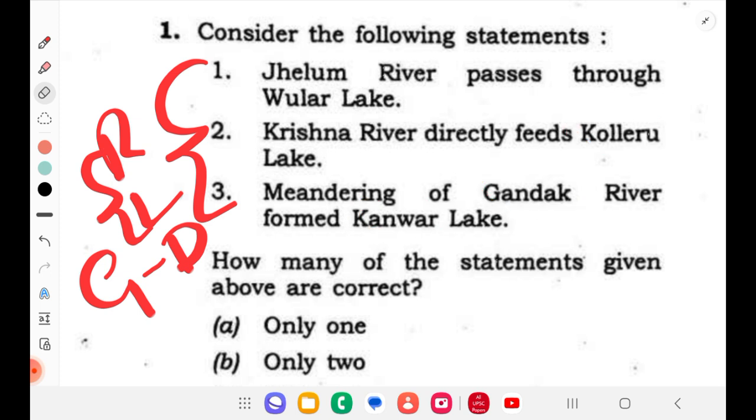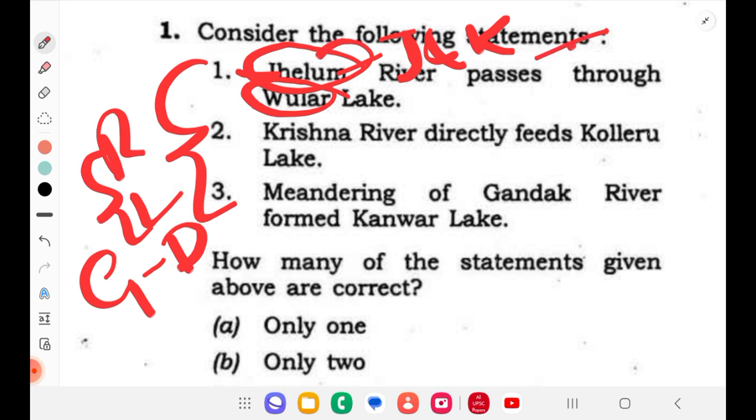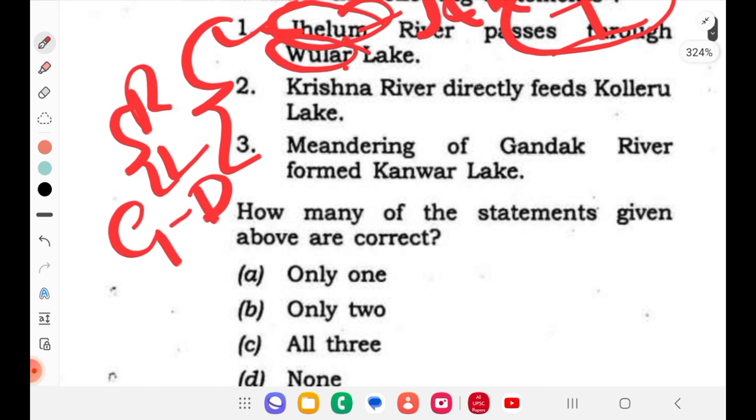Here they're asking about Jhelum River. Of course, Jhelum River passes through Ular Lake. Jhelum River is in Jammu and Kashmir, and it is a tributary of the Indus river system. So here you should learn the Indus river system. And that's how we get to know Jhelum River passes through Ular Lake. So yeah, the first option is right.